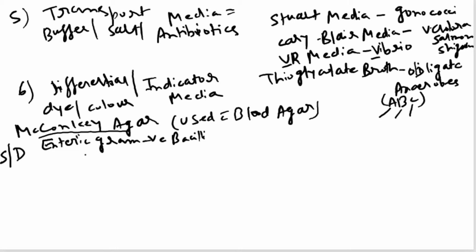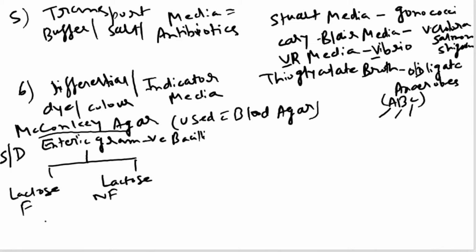It is used to differentiate between two categories of bacteria, lactose fermenter from lactose non-fermenter. There is a group of bacteria which can ferment the lactose and produce gas or acid and turn the colony pink.